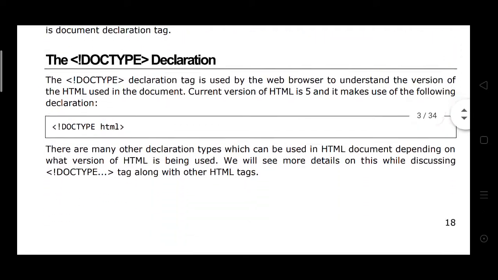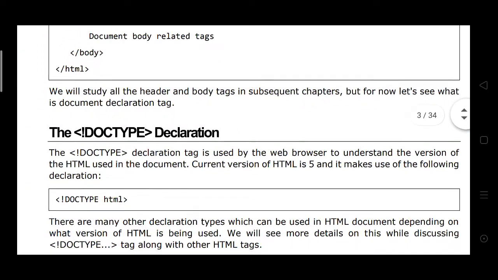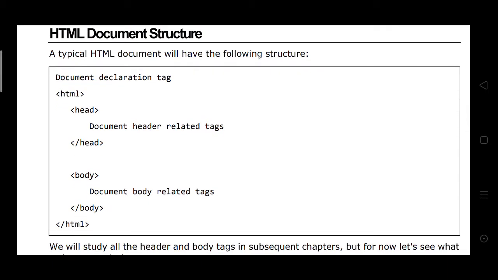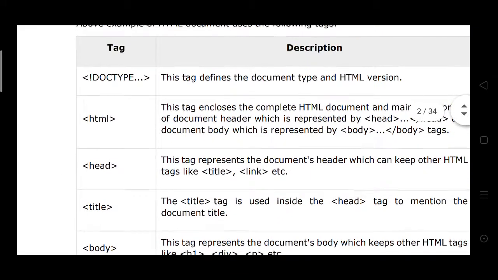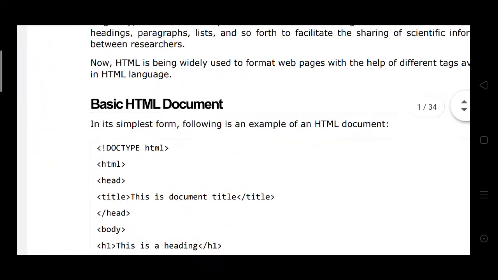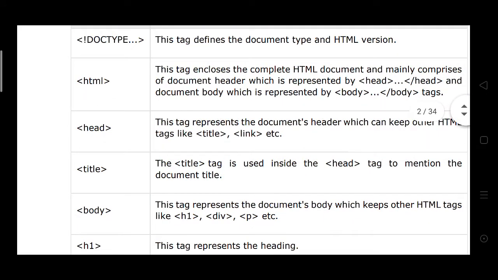Okay. Here we have seen the structure of the HTML document. Then the basic program, then basic tags, then how to save the program, how to save the document and browse it in the browser.